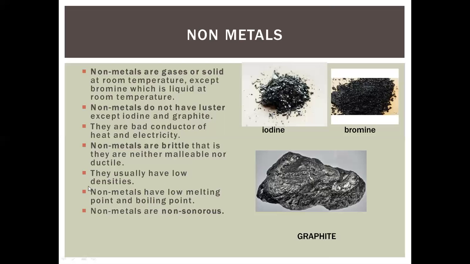They usually have low densities. Density means the number of atoms present per unit volume. It means atoms are not very closely packed in non-metals. Consider gases: in gases, all the molecules are loosely packed, having a low density. But in iron, all the atoms are very densely packed. So we can consider non-metals to have low densities. Non-metals have low melting and boiling points. Non-metals are non-sonorous. They do not produce any kind of sound.